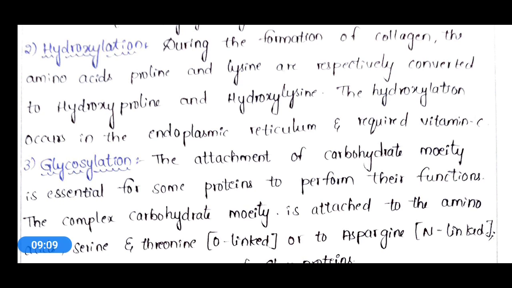This hydroxylation occurs in the endoplasmic reticulum and requires vitamin C also.